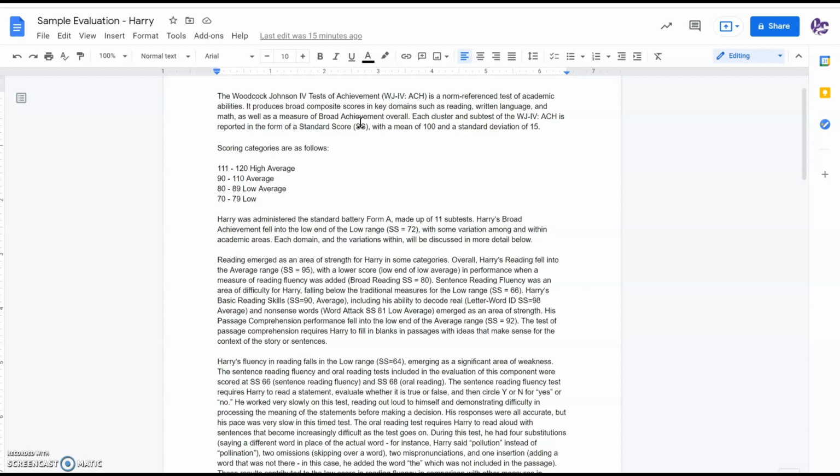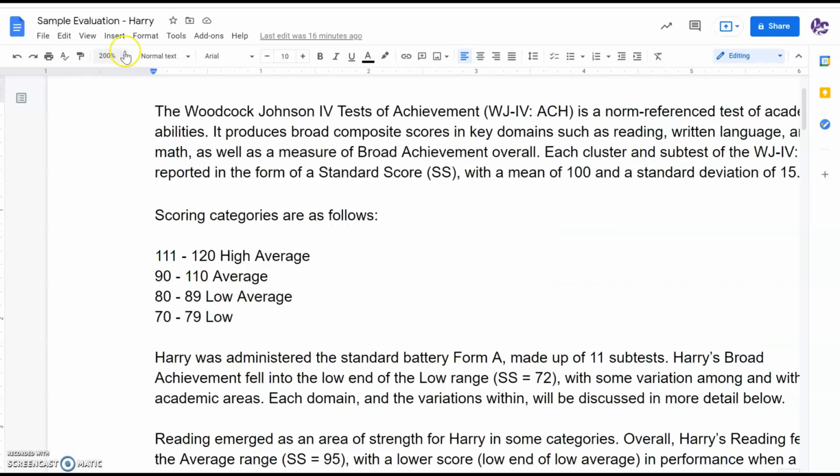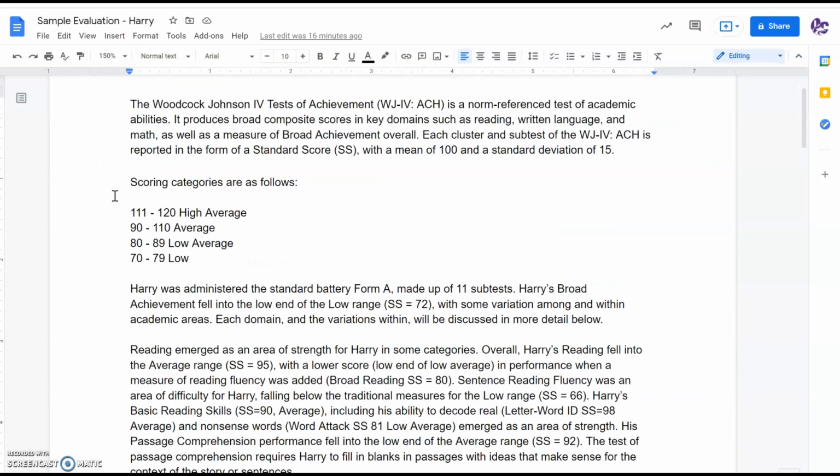So we do introduce right at the top the scoring categories for standard scores. This is a beautiful thing for us to include as we begin, because then as we go through this write-up, each one of these references is going to be providing a standard score for the sections that we're talking about. And it'll be a good point of reference for a family member to look back at and say, oh, okay, so this is a relative area of strength or an area for growth.